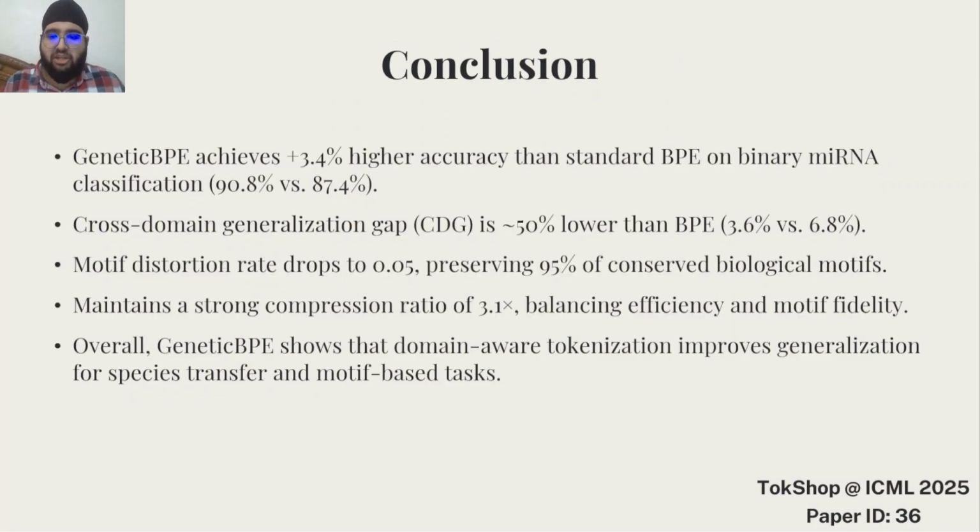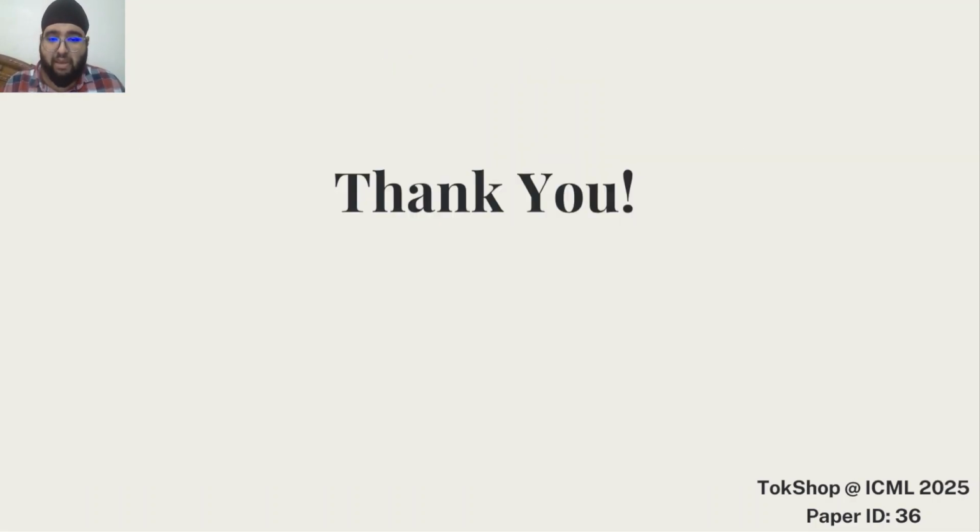To conclude and wrap it up, GeneticBPE achieves 3.4% higher accuracy than standard BPE on binary miRNA classification. The cross-species generalization gap is 50% lower. Motif distortion rates drop to 0.05, preserving 95% of the motifs. Compression ratios stay high at 3.1x to keep efficiency. And our results showcase that domain-aware tokenization is a powerful inductive bias, and a small tweak like GeneticBPE can deliver robust results in biological NLP tokenization pipelines.